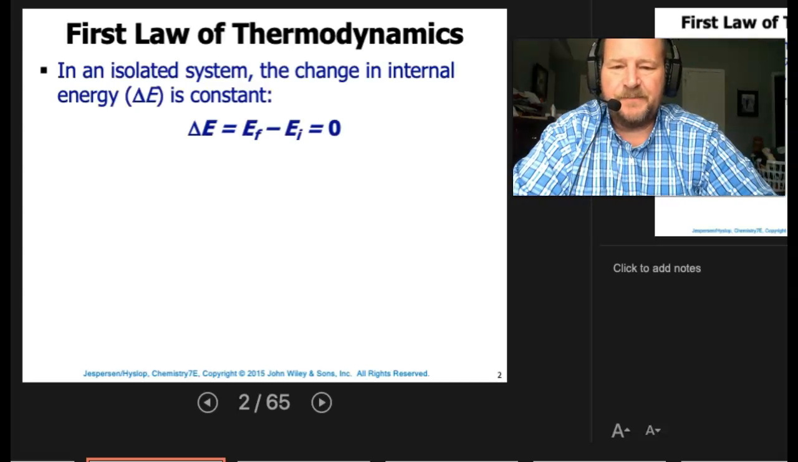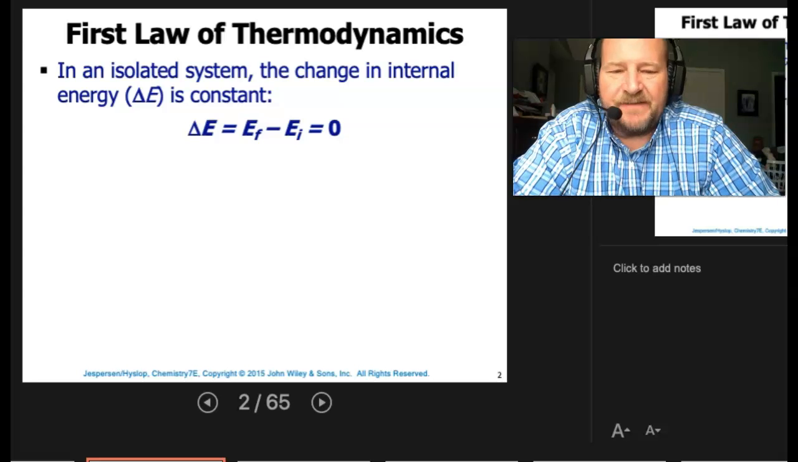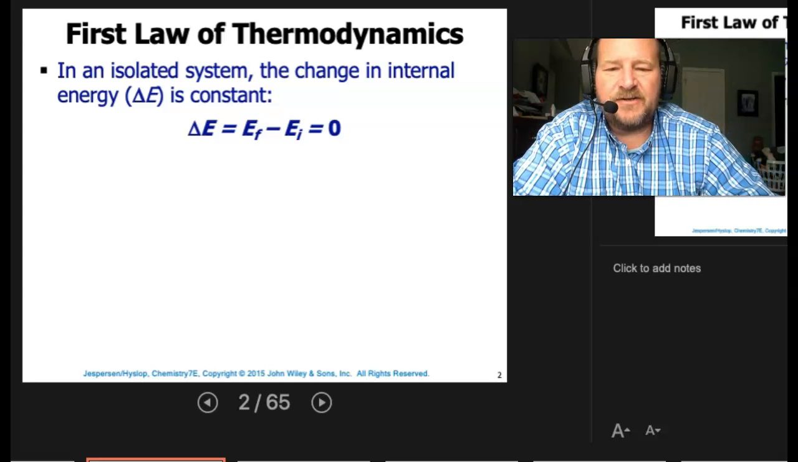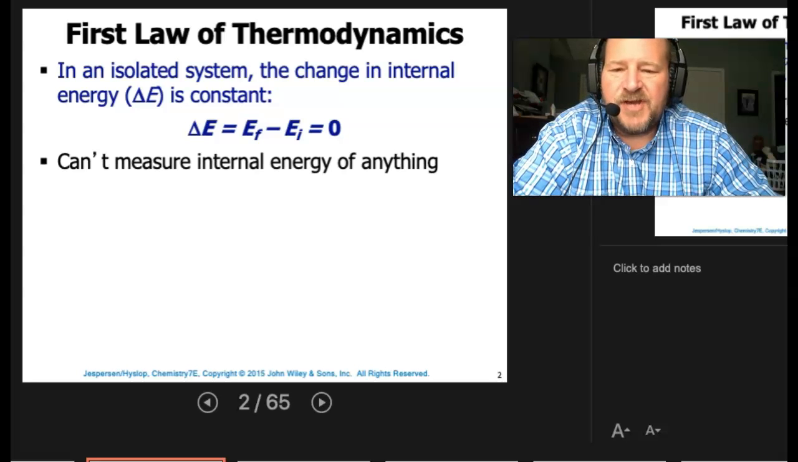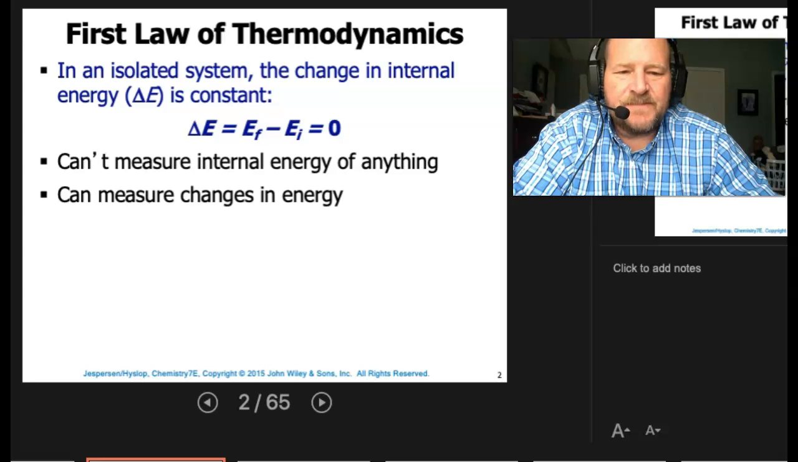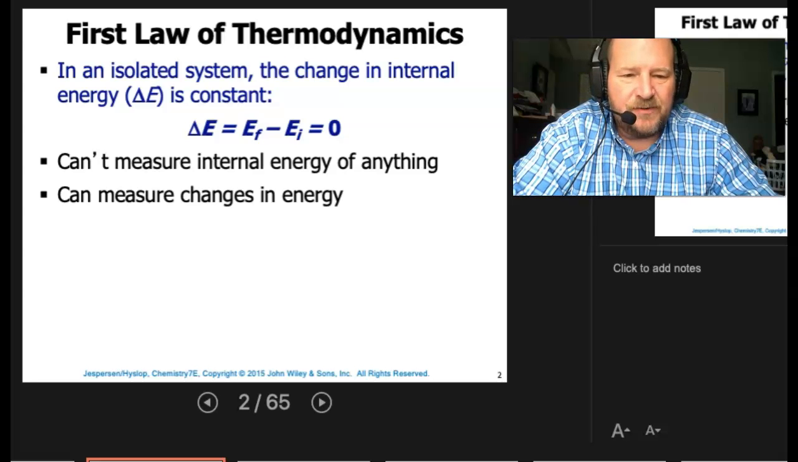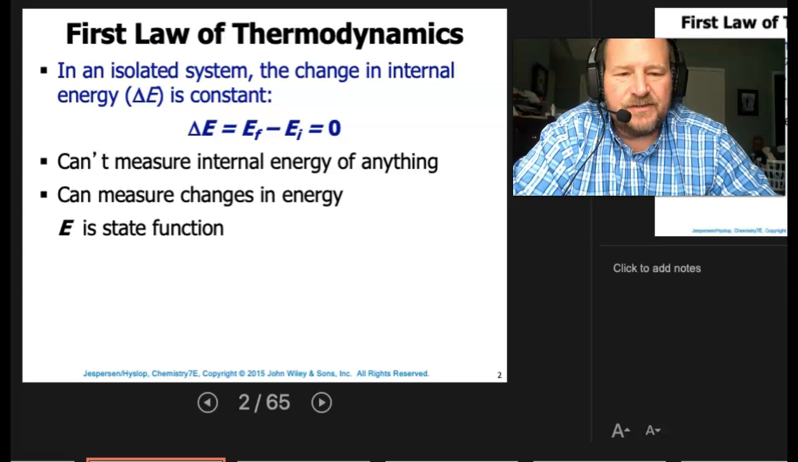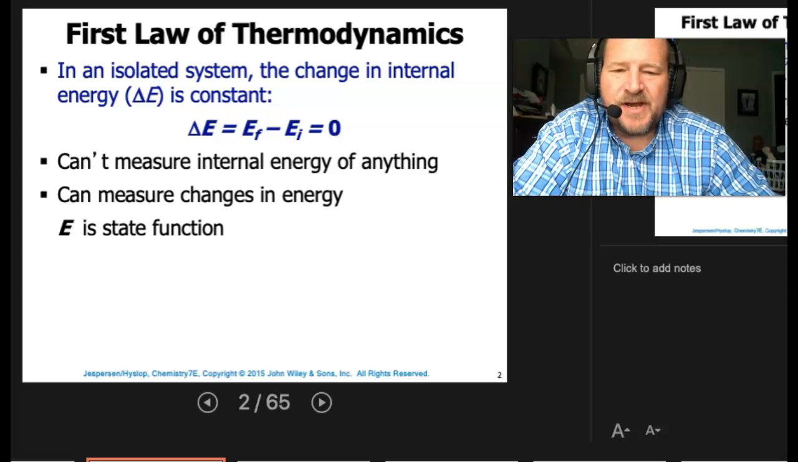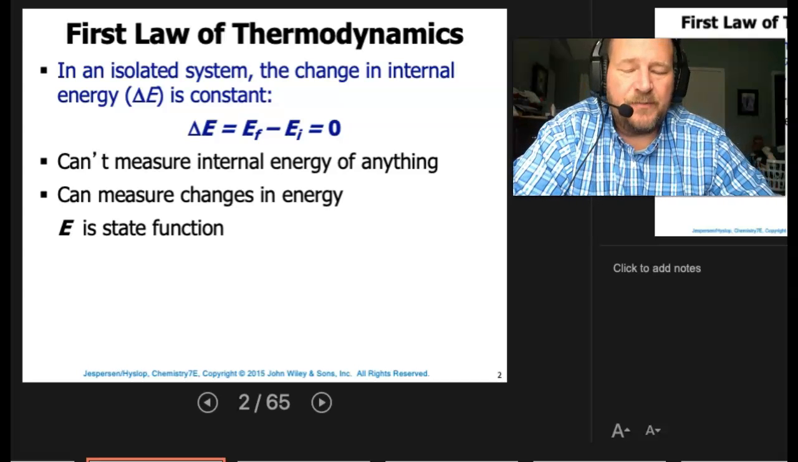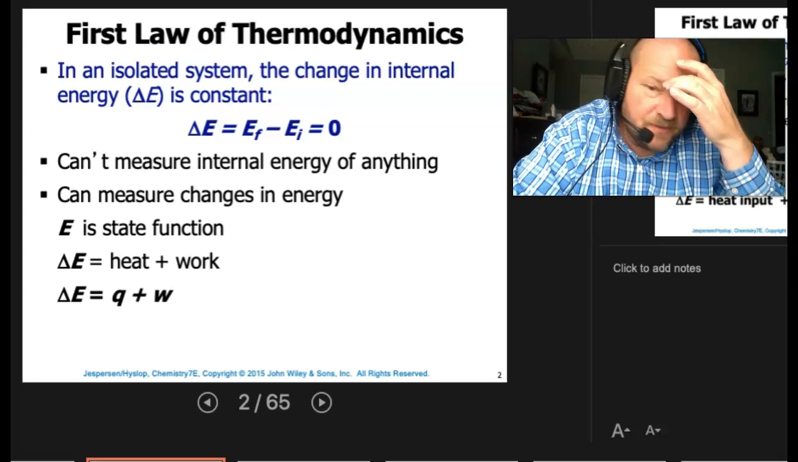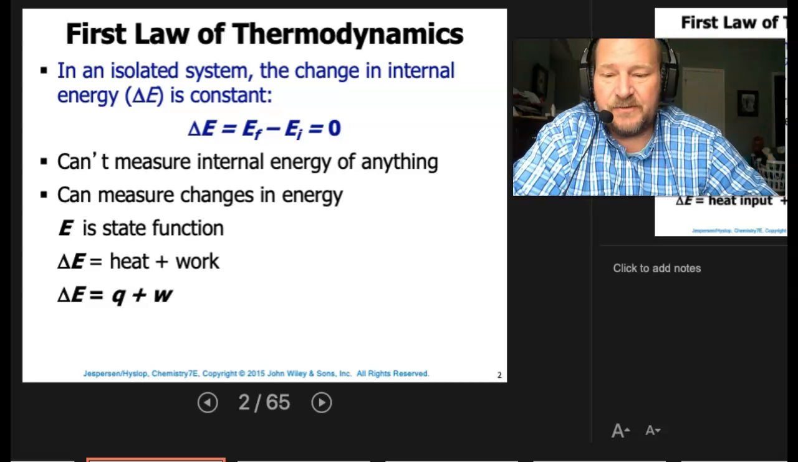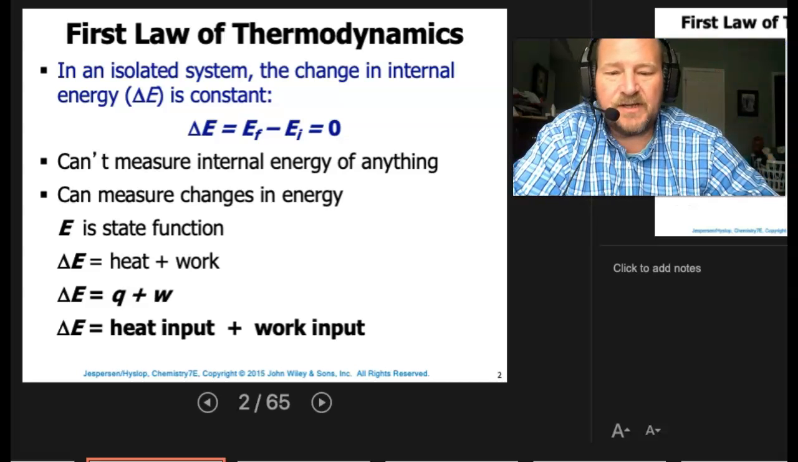So in an isolated system, the change in internal energy is going to have to be constant. So the energy final minus the energy initial has to equal 0. Right? Now that's in an isolated system. That means you can't measure internal energy of anything, but you can measure changes in energy. So E is a state function. If you recall, what that means is we don't care how it gets from point A to point B. So delta E would equal the heat plus the work. The change in energy would be equal to Q plus W, basically the heat input plus the work input.